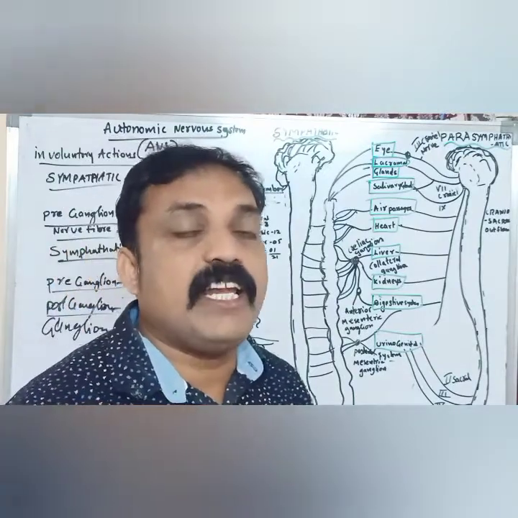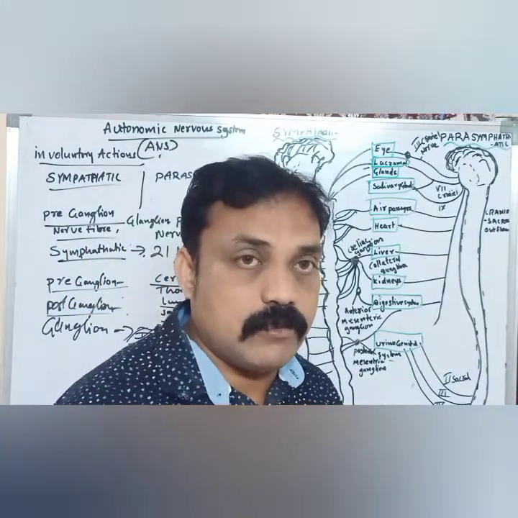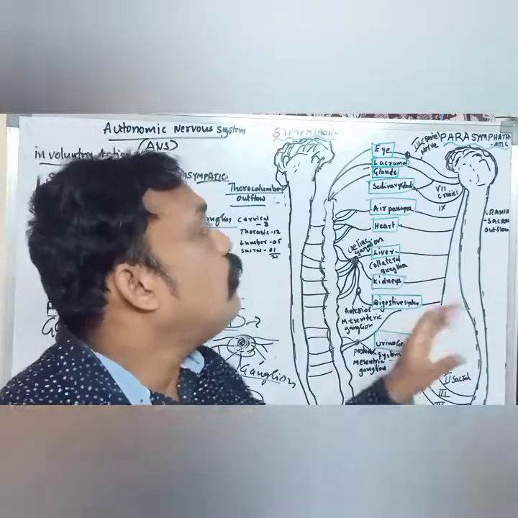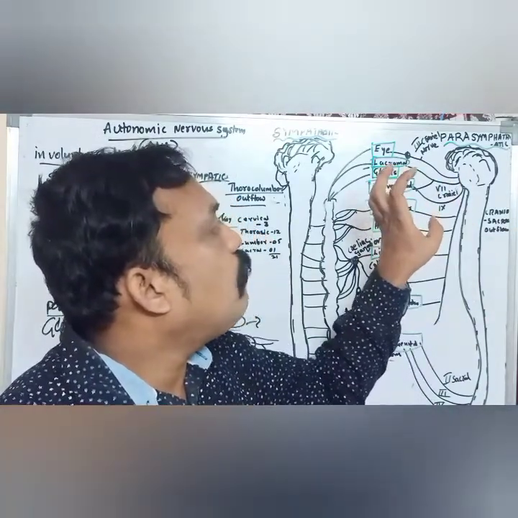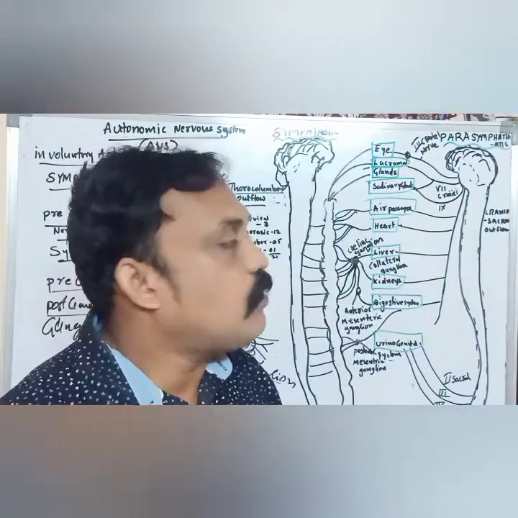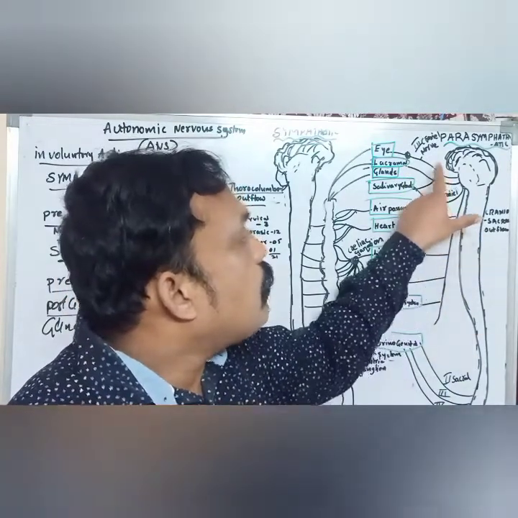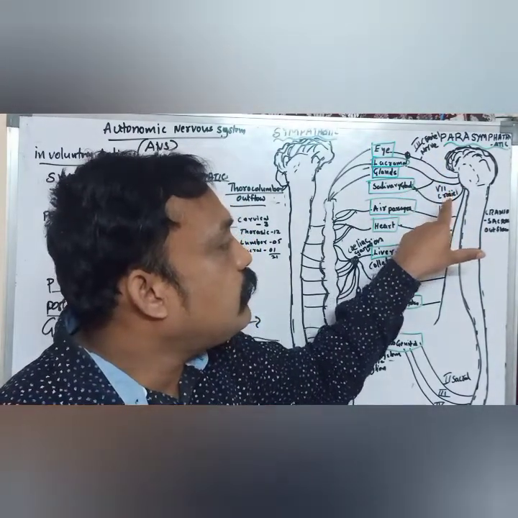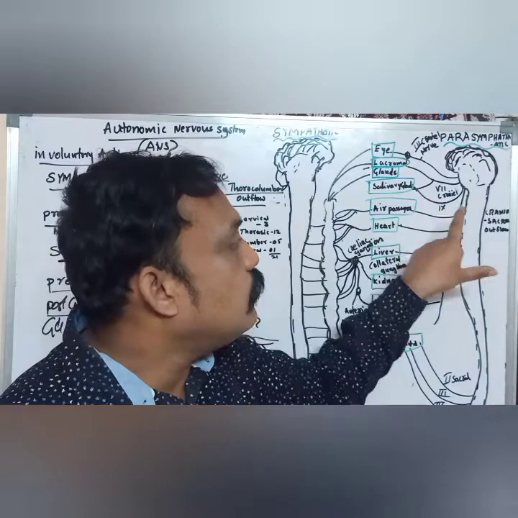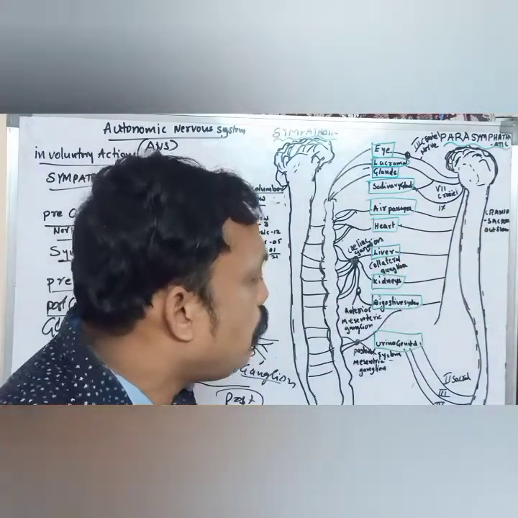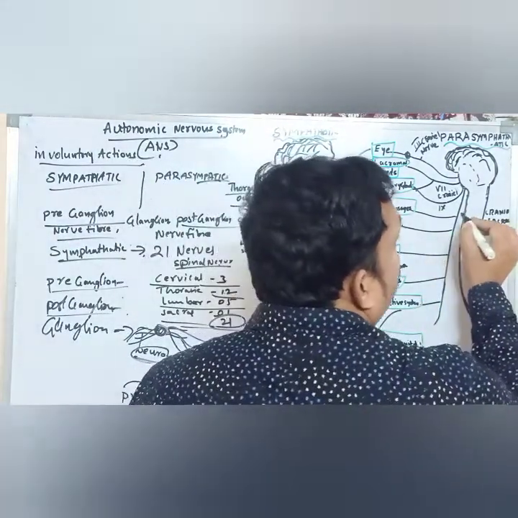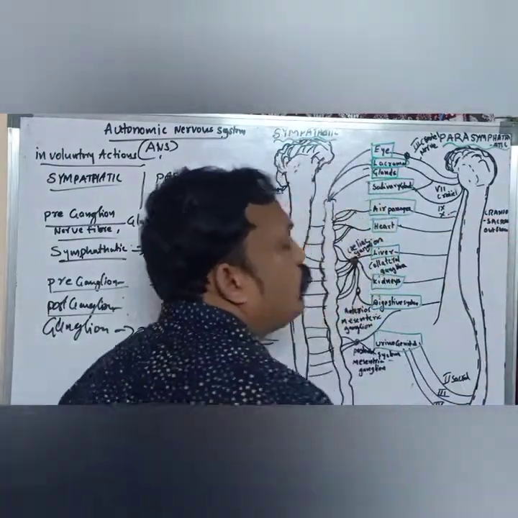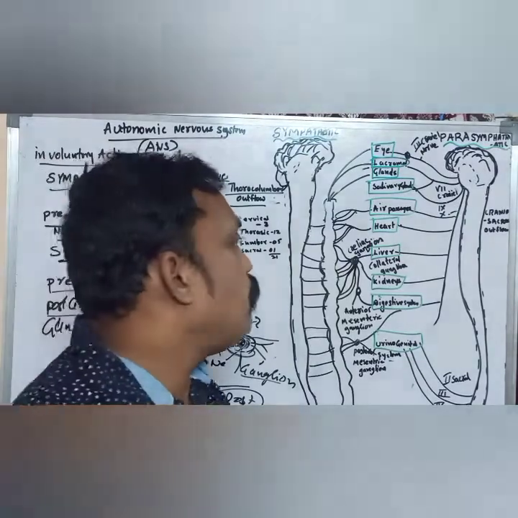Already we learnt about the 12 pairs of cranial nerves. Which of these pairs form the parasympathetic nervous system? For example, the third cranial nerve, seventh, ninth, and tenth cranial nerve. Very important, the tenth cranial nerve is called the vagus nerve. It is sending nerves to different parts of the body.